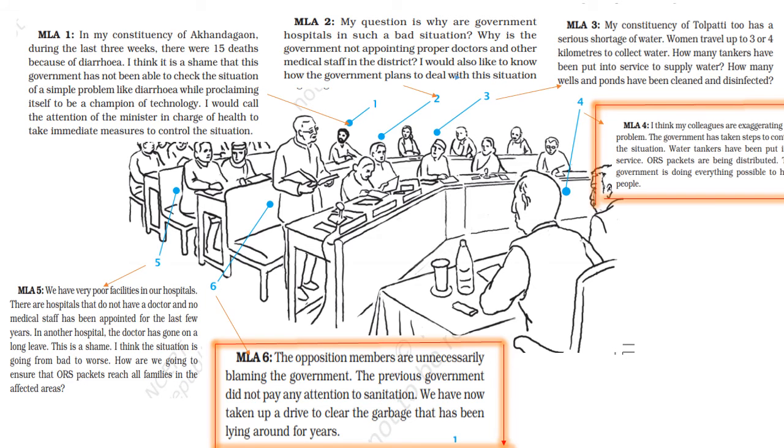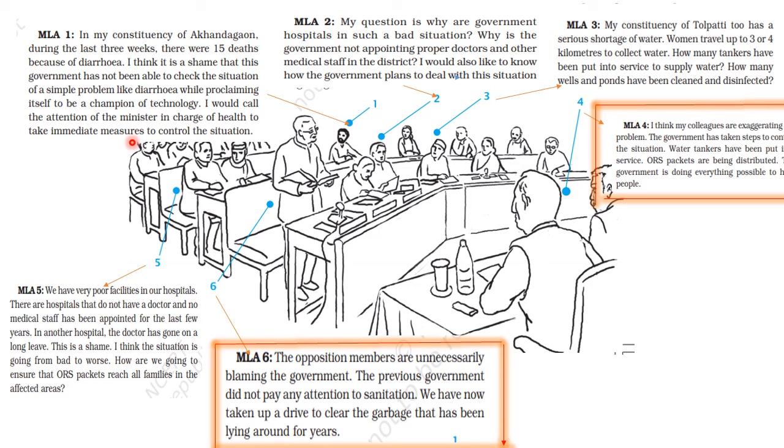So children, let us see how discussions and debates take place in the assembly. You can see here the first MLA who belongs to the opposition party gets up and speaks that in my constituency of Akhanda Gaon, during the last 3 weeks, there were 15 deaths because of diarrhea. I think it is a shame that this government has not been able to check the situation of a simple problem like diarrhea while proclaiming itself to be a champion of technology. I would call the attention of the minister in charge of health to take immediate measures to control the situation.